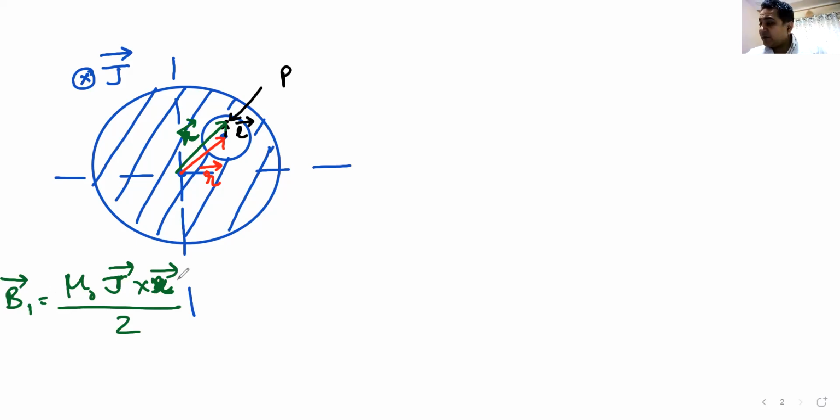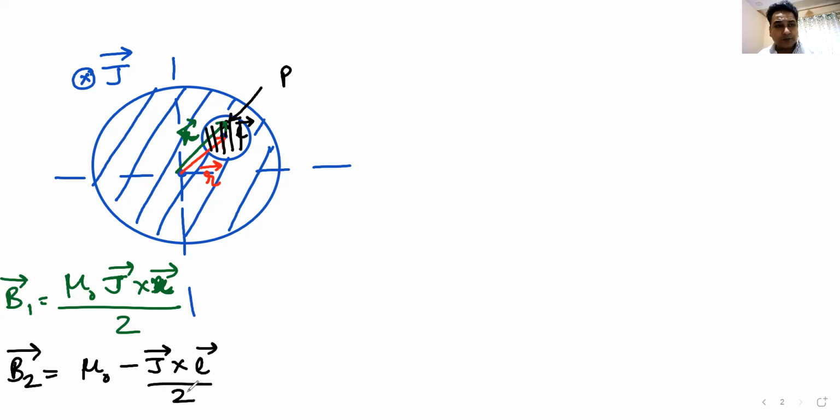Then you find out the magnetic field created by the hole, the black one, because the figure is given by the black thing. So I will now find the magnetic field due to the black one. The magnetic field due to the black one will be mu naught. Now, if this current density J is taken as positive, the current density in the hole will be negative. Minus J cross L divided by 2. So this is the magnetic field created by the hole. To create the hole, what I have done is I have superimposed a negative current.